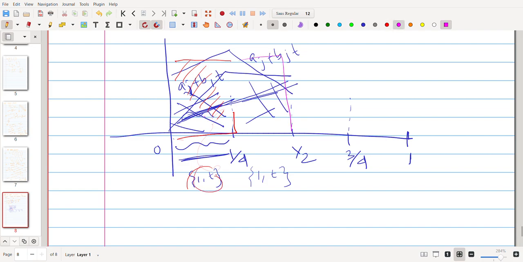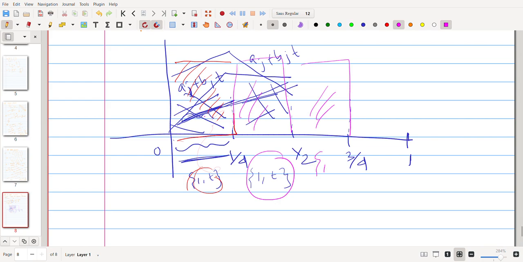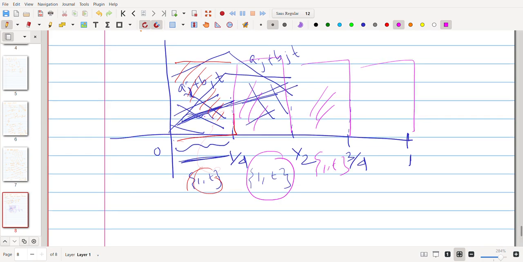For this portion it is also spanned by these two. For this portion it is also spanned by this, and for this portion it's also spanned by this, right?